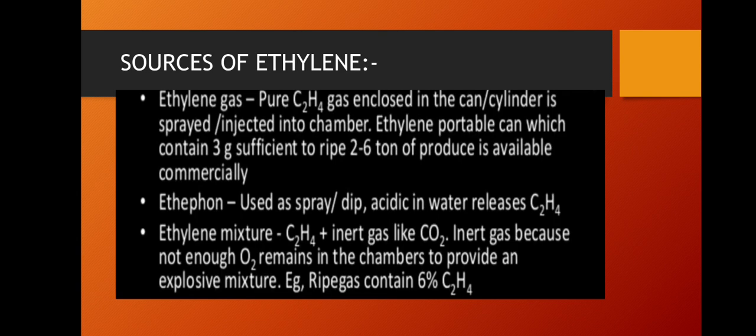Next, sources of ethylene. Ethylene gas, pure C2H4 gas enclosed in a can or cylinder, is sprayed or injected into a chamber. An ethylene portable can, which contains 3 grams, is sufficient to ripen 2 to 6 tons of produce and is available commercially. It is not sprayed on the fruits; it is injected into the storage chamber of the fruits.